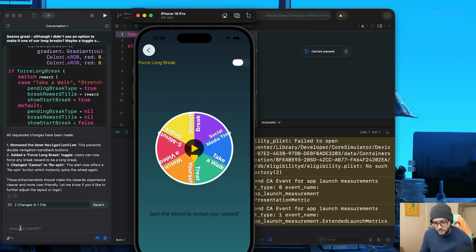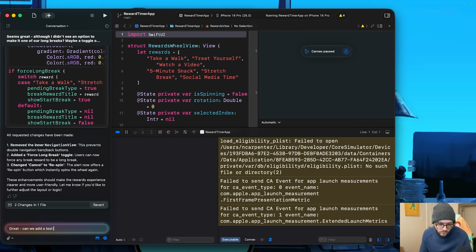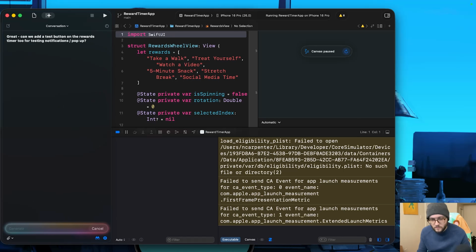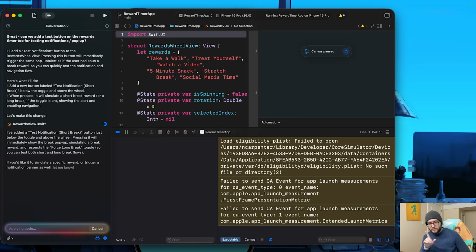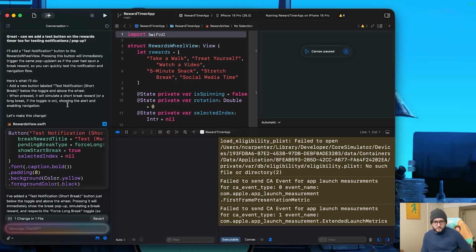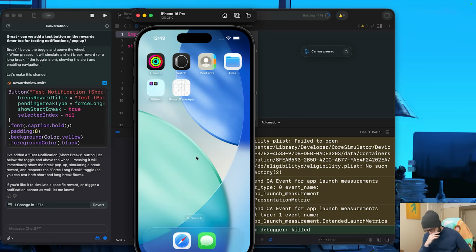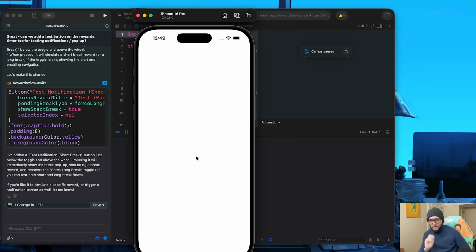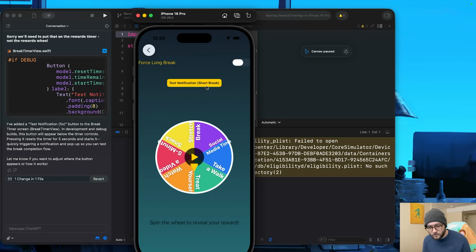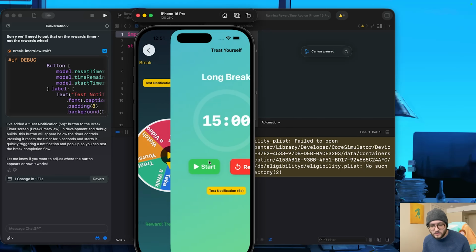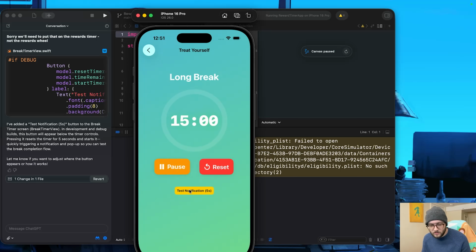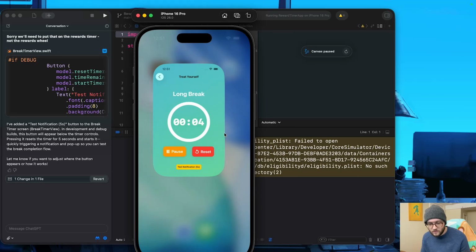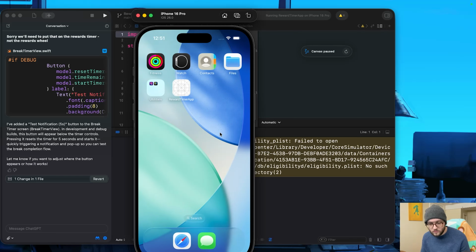Absolutely on a roll. The next order of business was the notifications, and just like with replicating the timer logic, I made sure to reference that we already have these notifications and little pop-up logic that was working, so all we had to do was replicate it for this timer. Easy, right? Ability in mind. Okay, view rewards. Don't know why that's still there, but maybe it's just in both places. Let's start the timer. Okay, and let's do a test notification. 3, 2, 1.